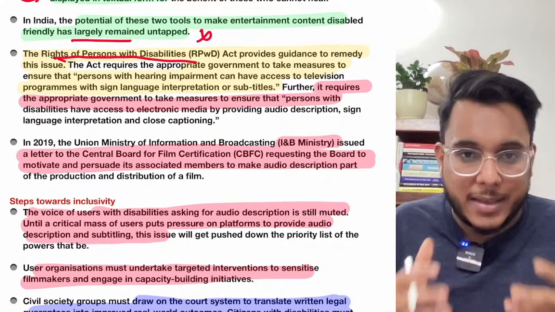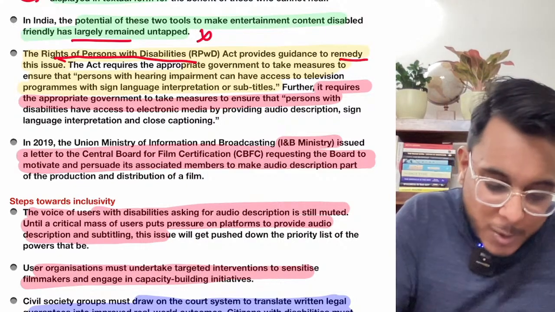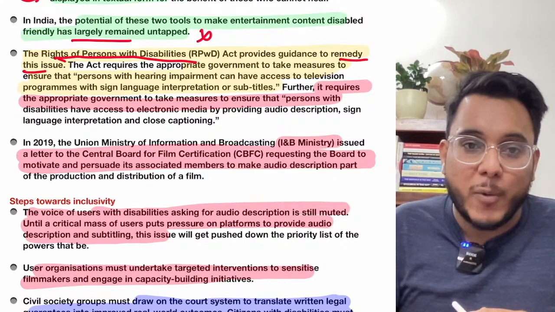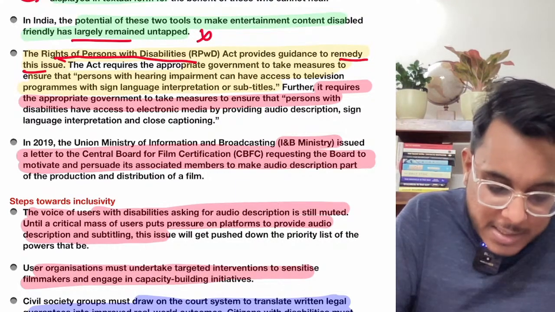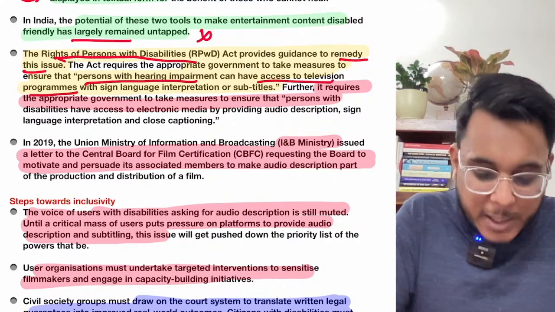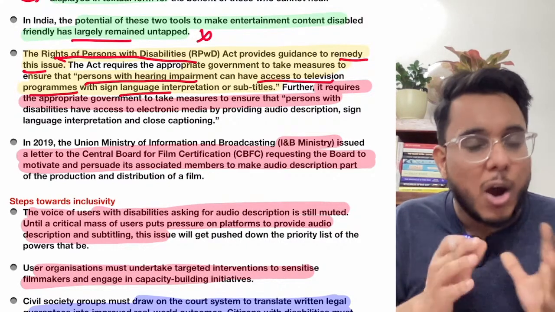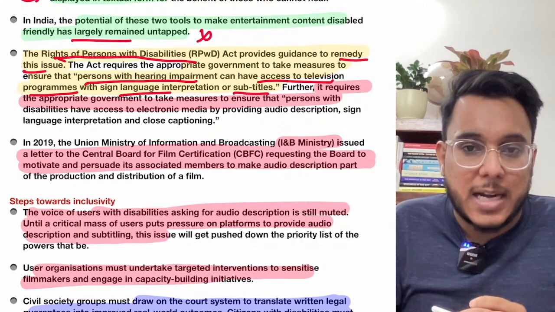So we came with the new act, the Rights of Persons with Disabilities Act, and it provides the remedy to all these particular issues. It provides that the government needs to make efforts so that persons with hearing impairments can have access to television programs. So either there needs to be sign language interpretation, or if sign language is not possible, there needs to be mandatory subtitles.